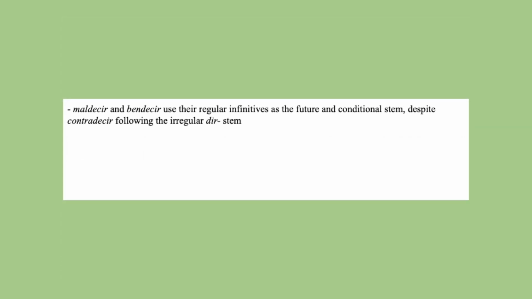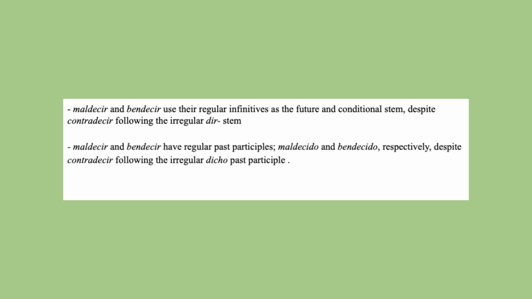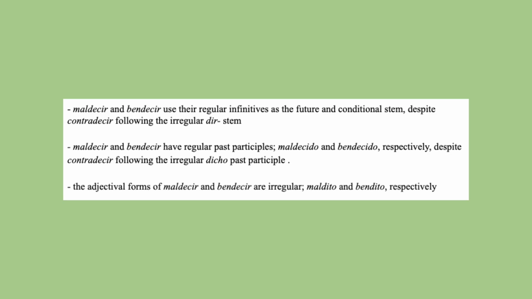The verbs maldecir and bendecir, however, behave differently. They use their regular infinitive as the future and conditional stem, even though contradecir uses the irregular dir stem. They also have regular past participles, maldecido and bendecido, even though contradecir uses the irregular dicho past participle. And the adjectival forms of maldecir and bendecir are irregular: maldito and bendito.